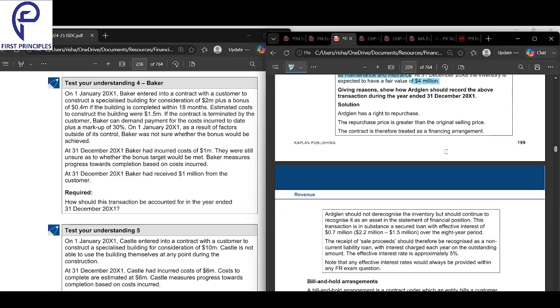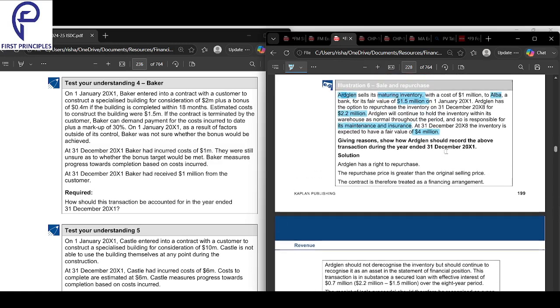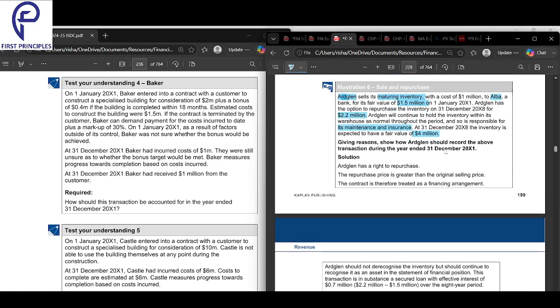They are responsible for the maintenance, and they are also responsible for the insurance. Simple. Maintenance and insurance, they are responsible.